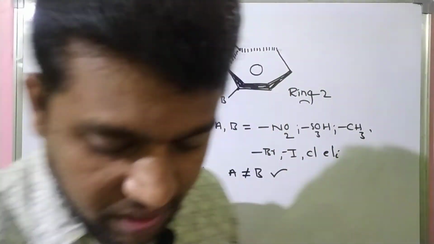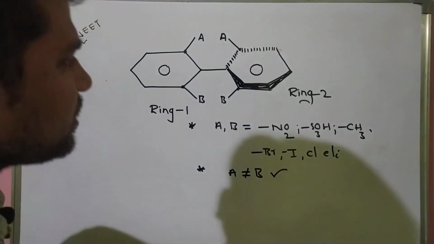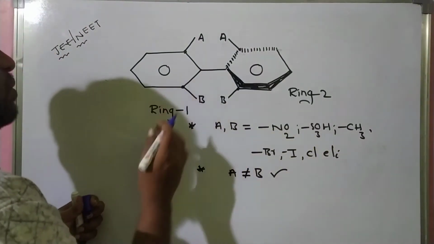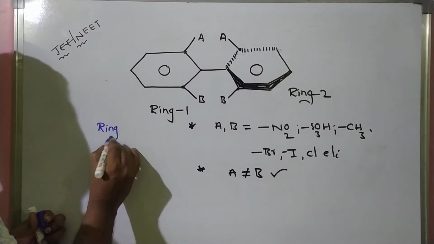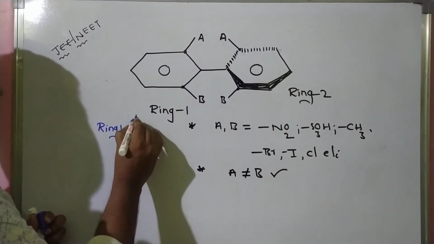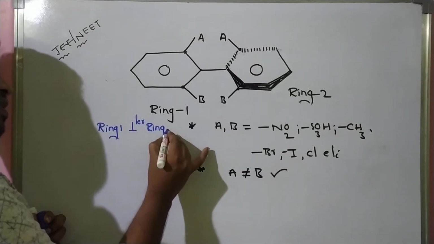Okay, students? Now, see, students, here very, very important. Here ring 1 is perpendicular to ring 2. Why, students?